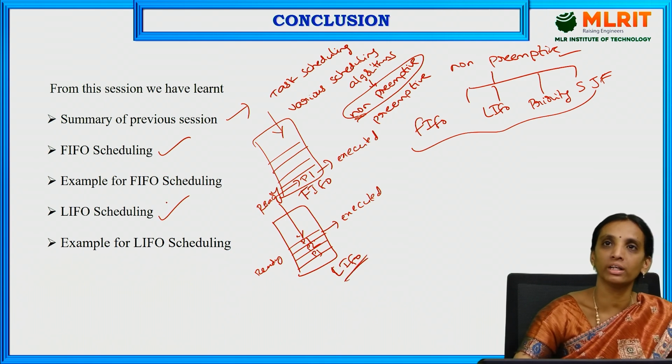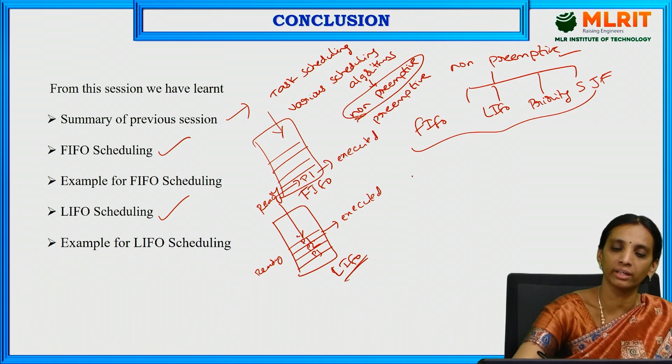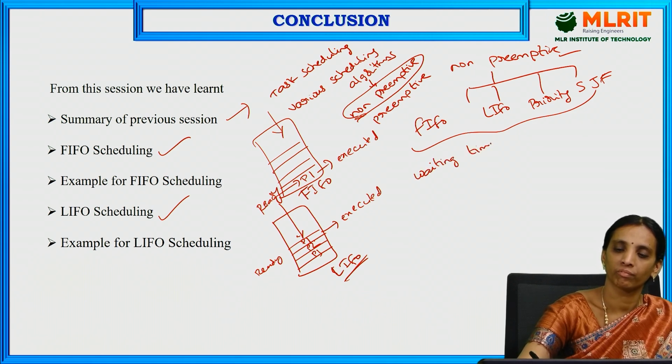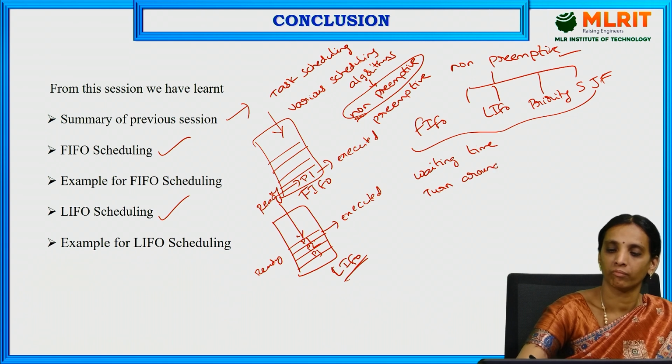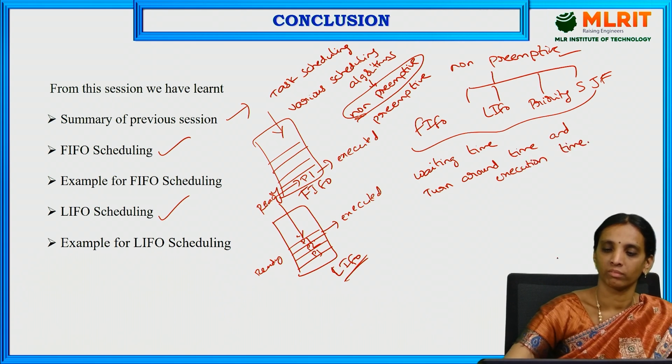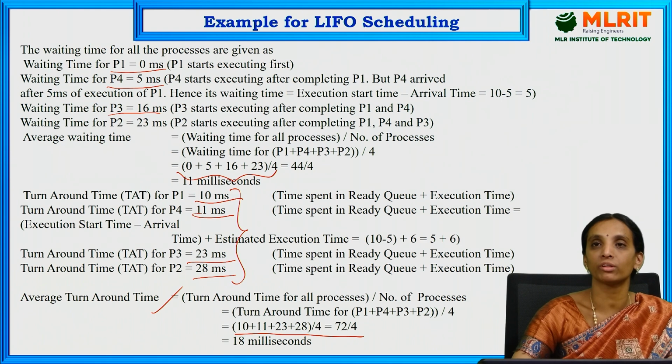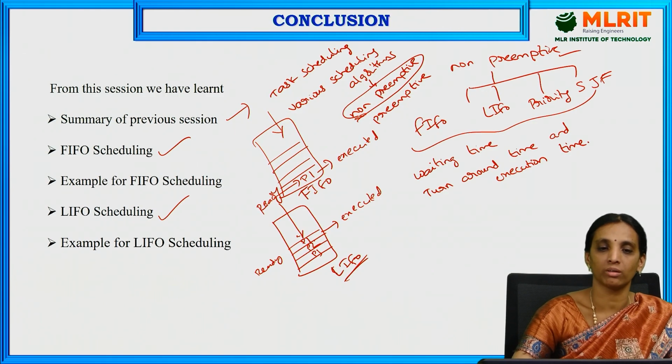And we have seen two examples for calculating the average waiting time, turnaround time and execution time. These are the concepts discussed in the present session. Thank you.